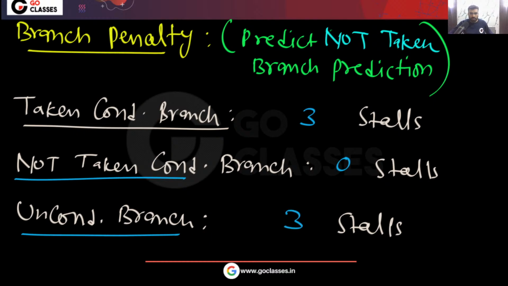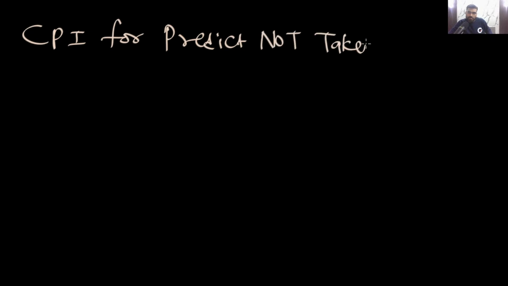Okay, so what will be the CPI? Now let's find out the CPI for predict not taken. So what will be the answer?